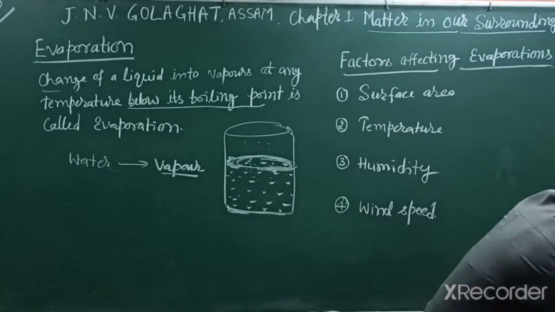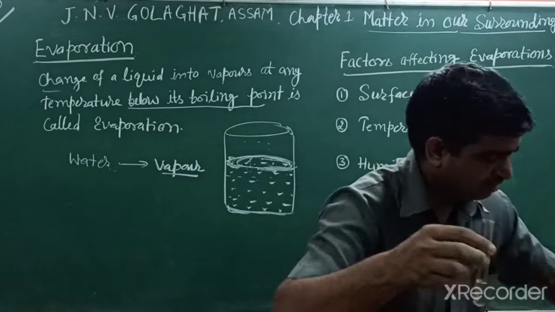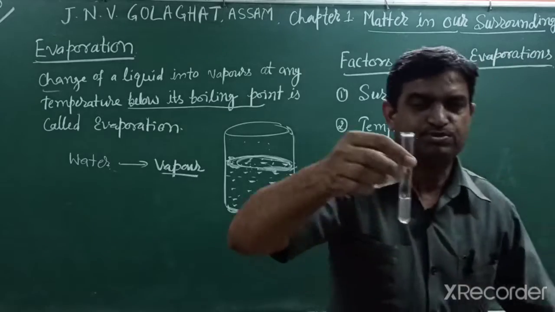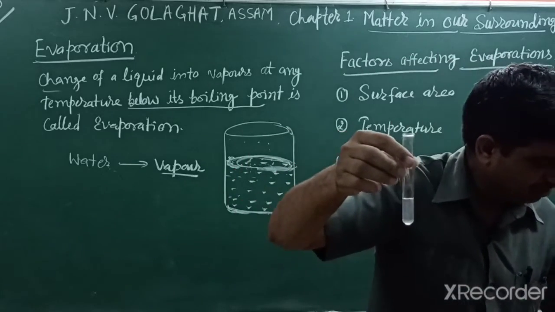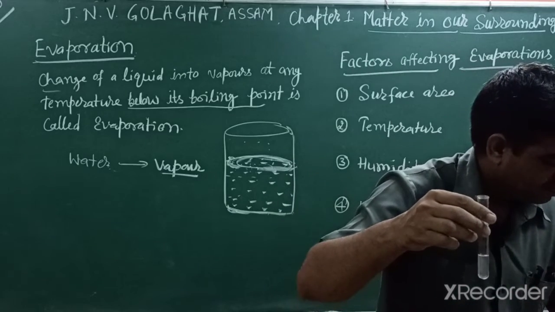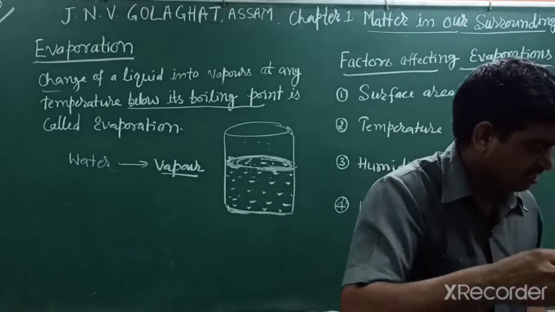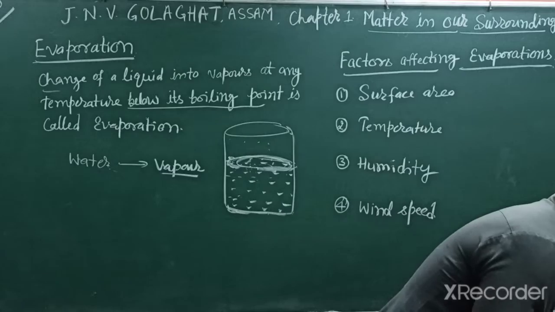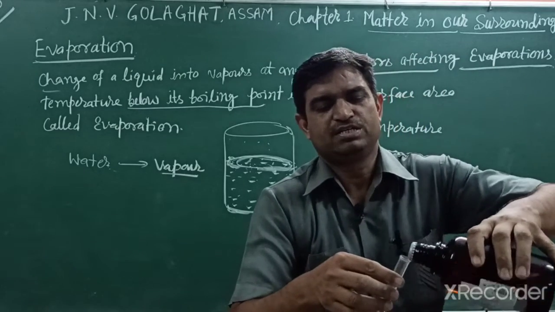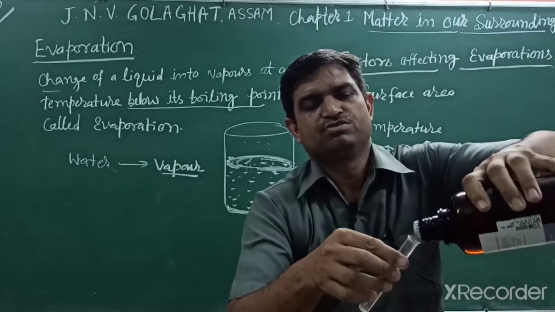We can study the rate of evaporation of alcohol, acetone and water. If you take one test tube of alcohol, another of water, and another test tube we will take acetone. In one test tube I take acetone.